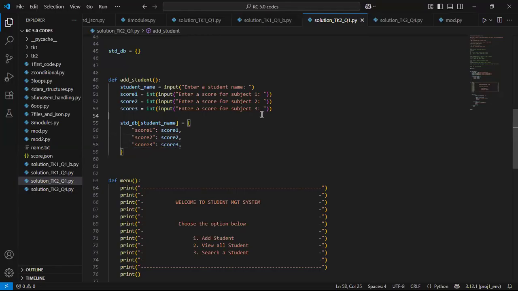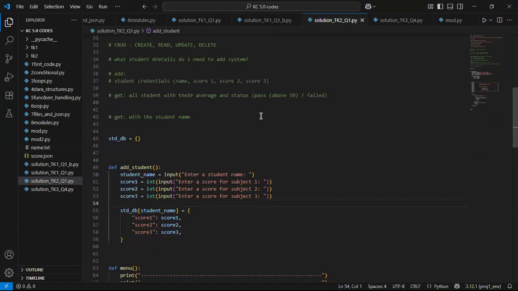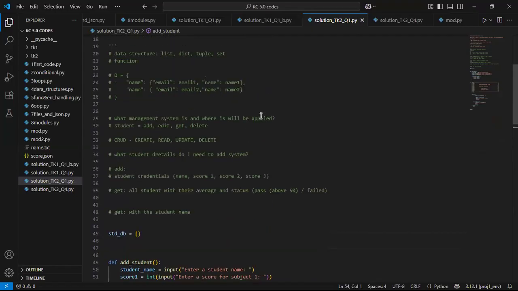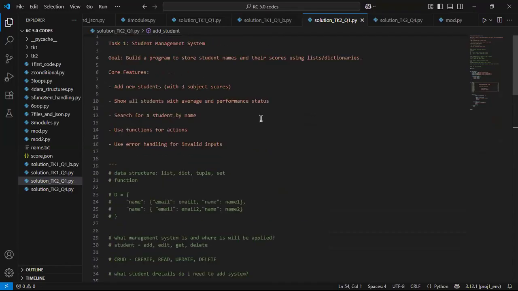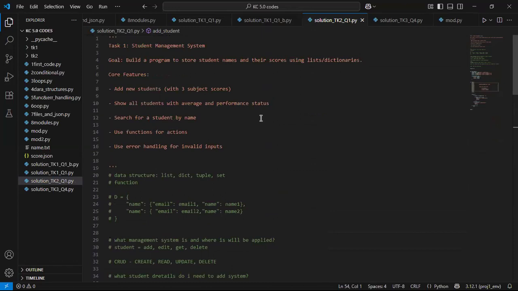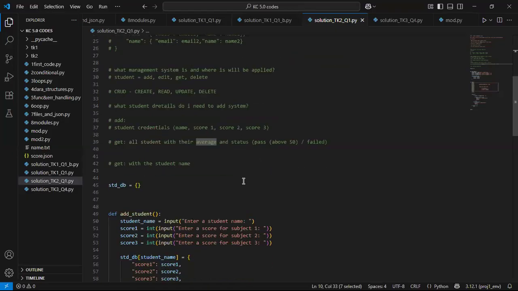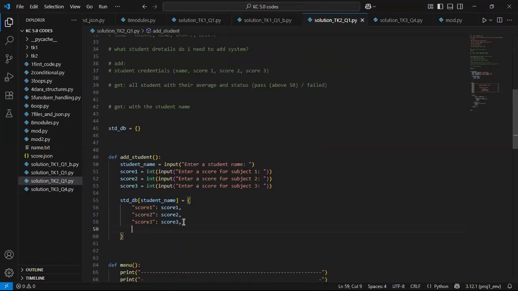So remember, I also need to get the point where the students' average should also be seen. So I don't want to scatter this operation up and down. What I can do is simply put that at once. So I'll put the average and the performance at once. I'll come here and then I'll have average,